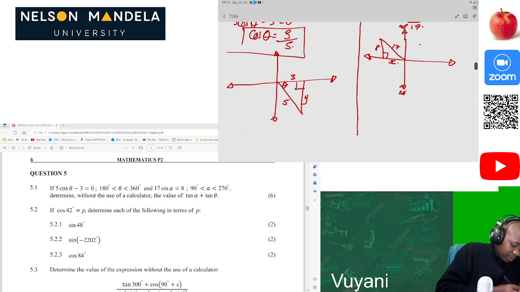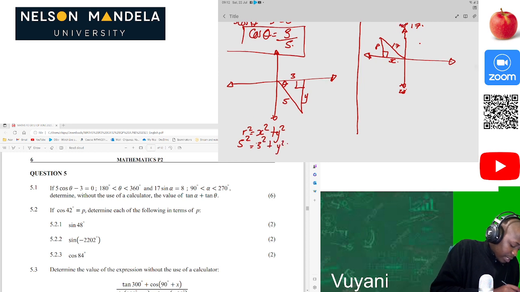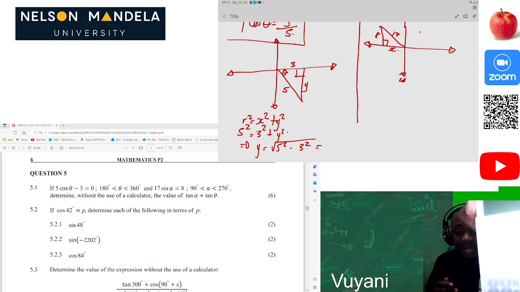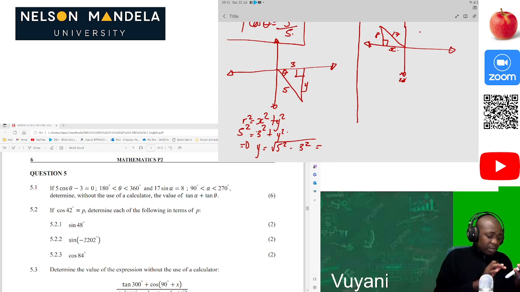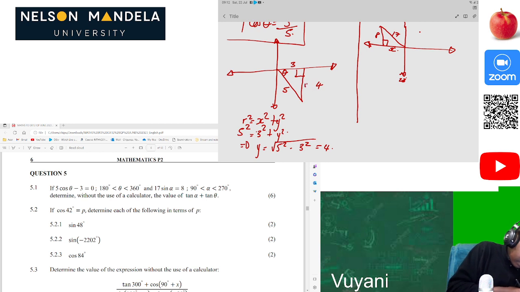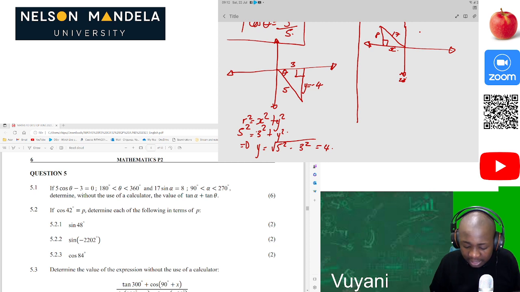Now let's calculate the missing side. We know that r squared is equal to x squared plus y squared. In this instance, r squared is 5 squared and x is 3, so y will be equal to the square root of 5 squared minus 3 squared. Use your Casio calculators always, so that you can be accurate. 5 squared minus 3 squared gives 4, so our y value is 4. But you can see that this is the side where y is negative, so this y is going to be negative 4. Those are the interpretations which are important.